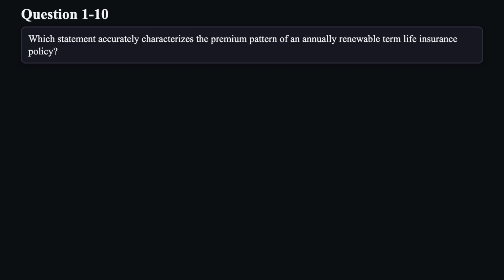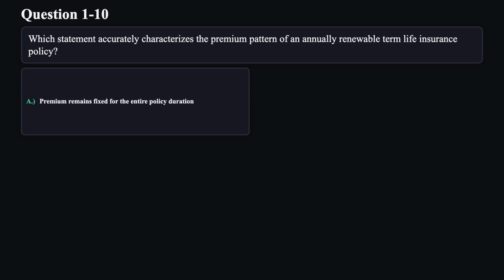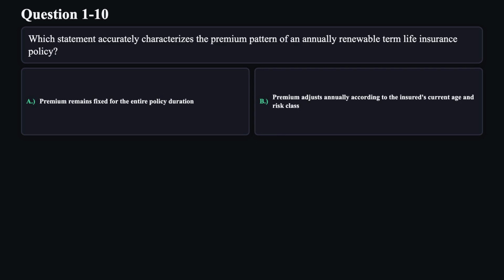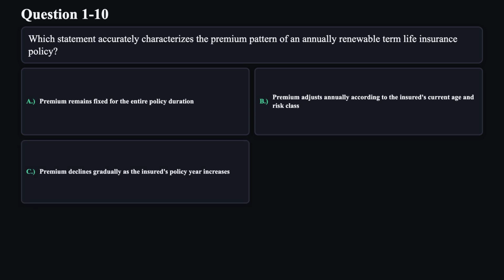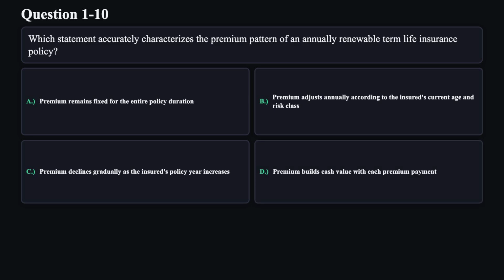Question 10. Which statement accurately characterizes the premium pattern of an annually renewable term life insurance policy? A. Premium remains fixed for the entire policy duration. B. Premium adjusts annually according to the insured's current age and risk class. C. Premium declines gradually as the insured's policy year increases. D. Premium builds cash value with each premium payment.